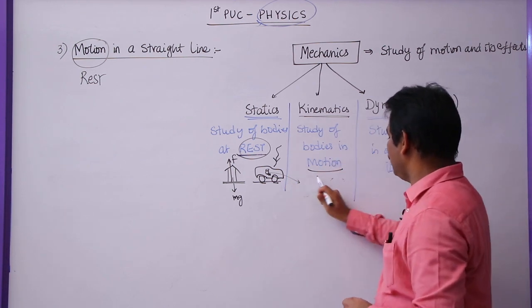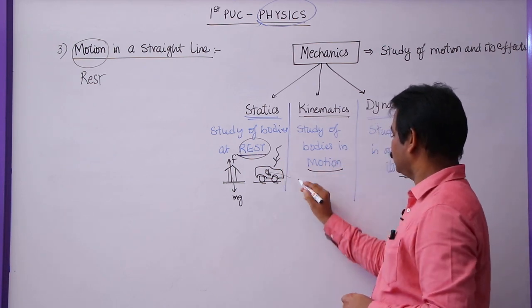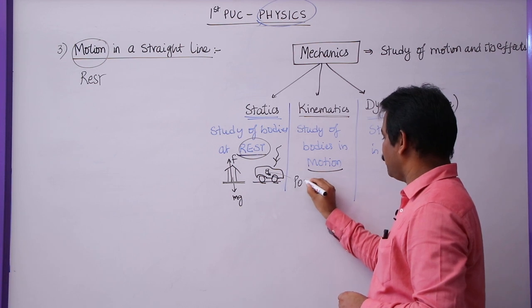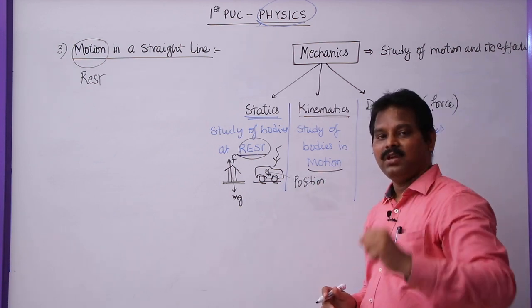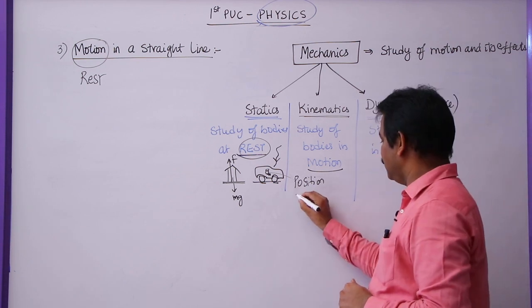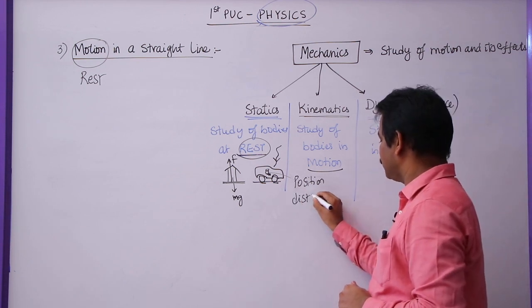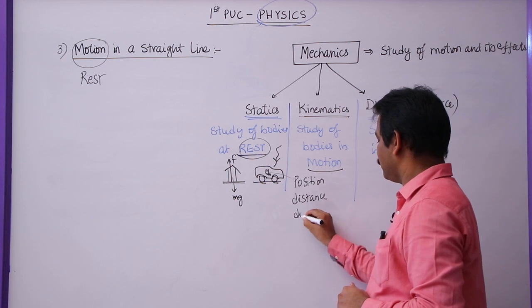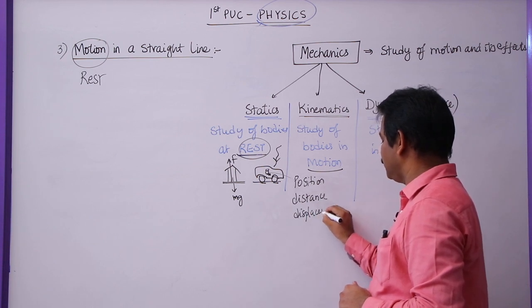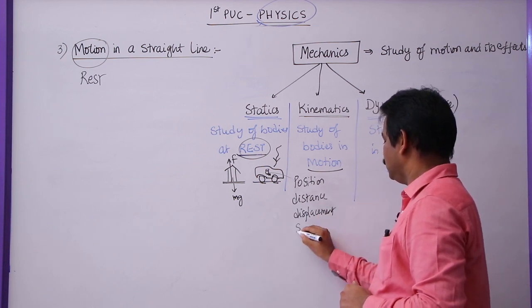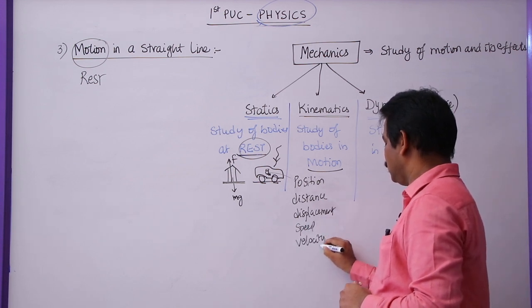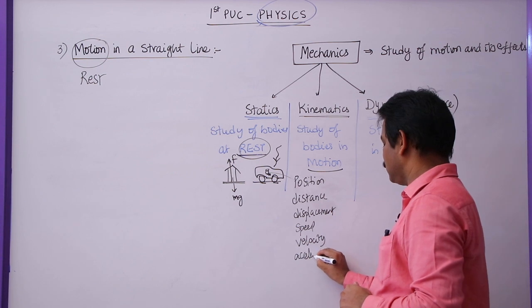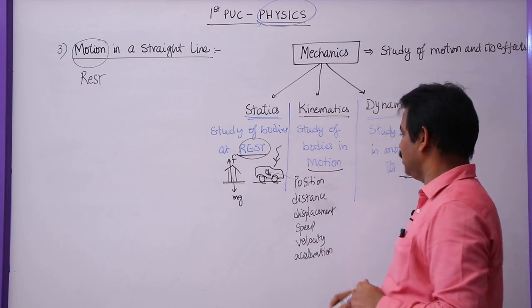So here mainly we will study about the position of a body, how the position changes with respect to time, and distance, displacement, speed, velocity, acceleration.